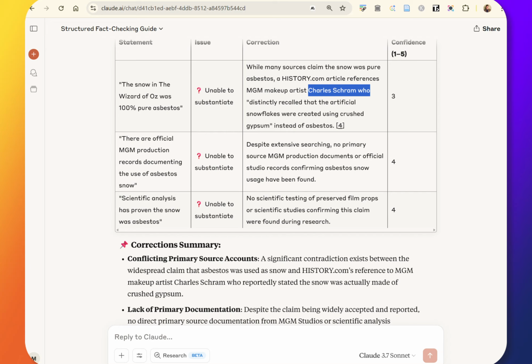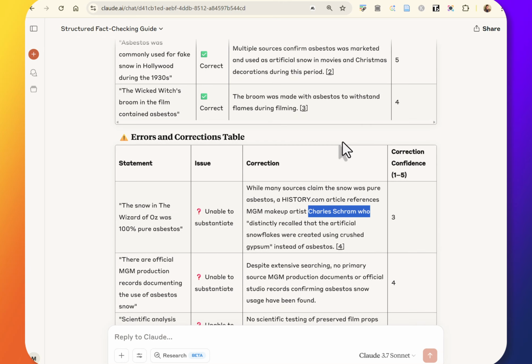And by the way, I don't know if you know who Charles Schramm is, but Charles Schramm is not just some ordinary schlub. He did the Cowardly Lion makeup famously for that. And you know what's on the other end of his career? He did the makeup in Michael Jackson's Thriller. Like, this is a little detour. Just imagine that life. Imagine that life, man.